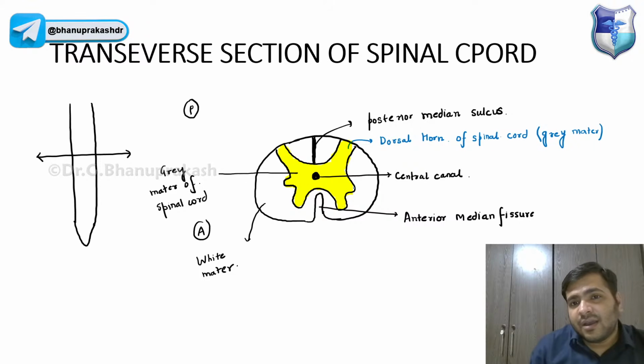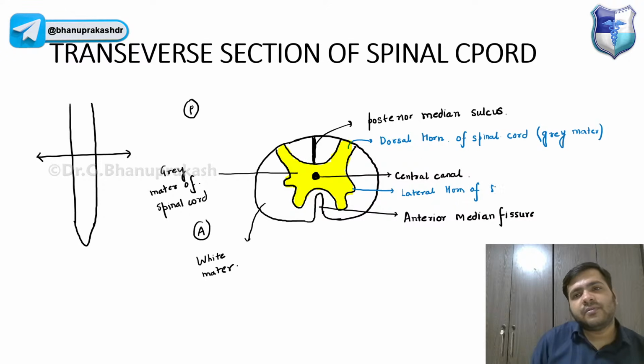Okay, just see the projection, guys. It is more towards the lateral side. So this one will be the lateral horn of the spinal cord. Lateral horn of spinal cord. Gray matter.